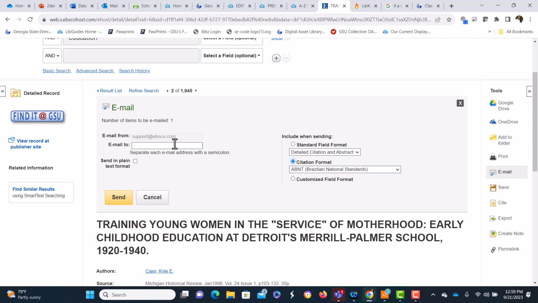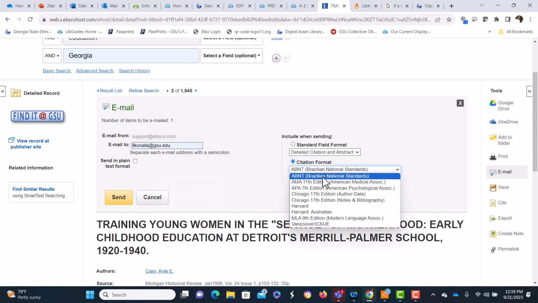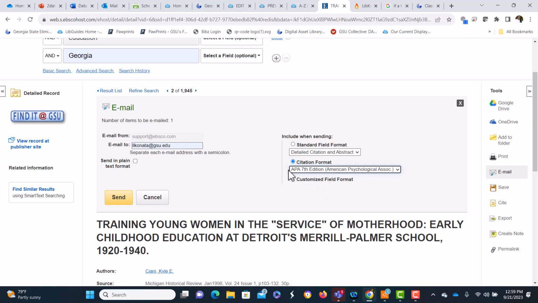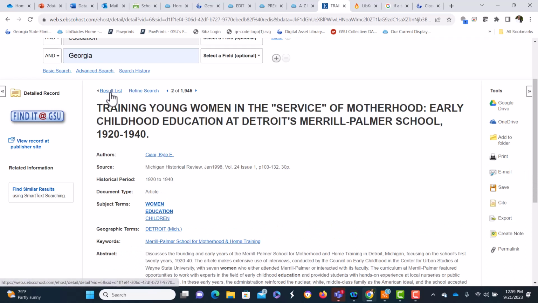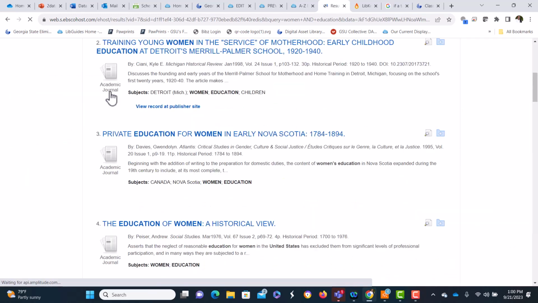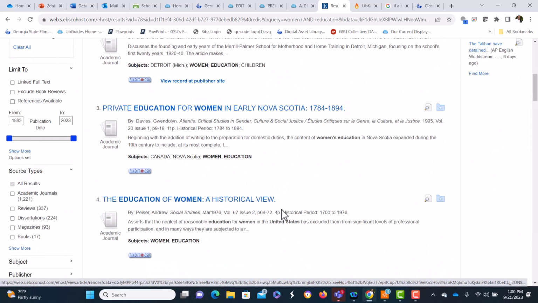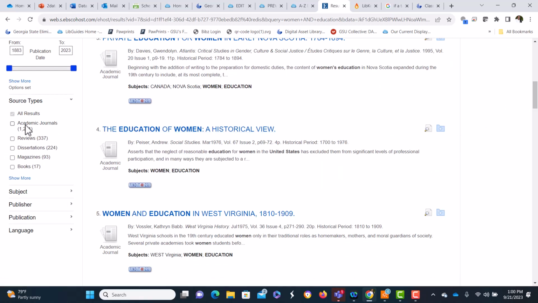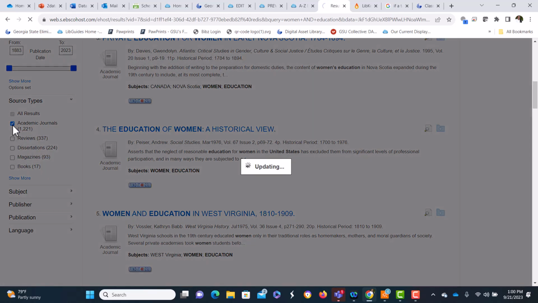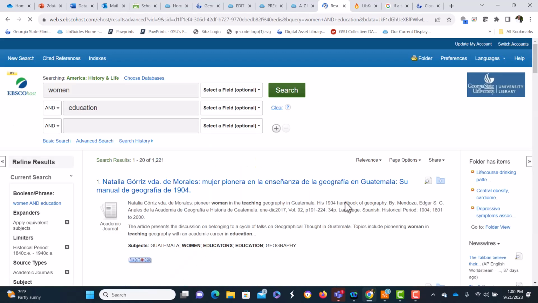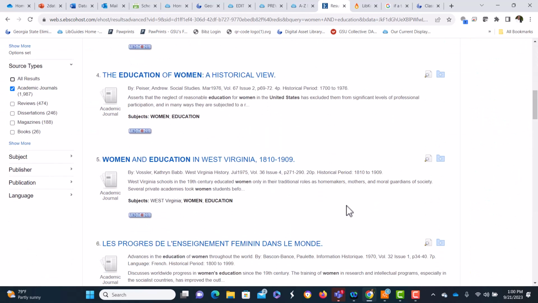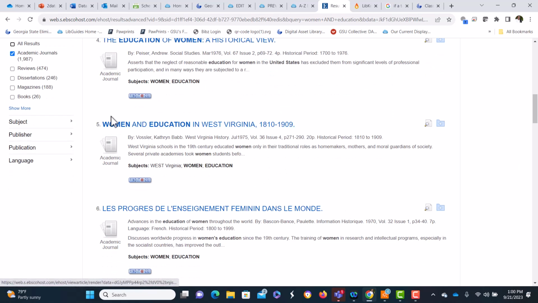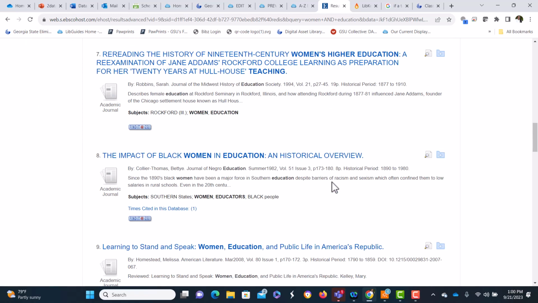Select citation format, and you would get that in the correct format in the email and send. So let's cancel that. Go back to our result list. The other thing we could do, let's narrow this down to academic journals only. And here's another one that's in that time frame, Women in Education in West Virginia.